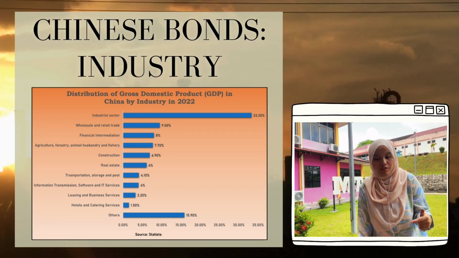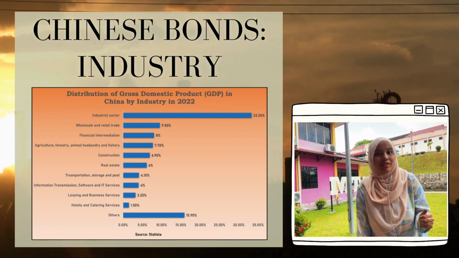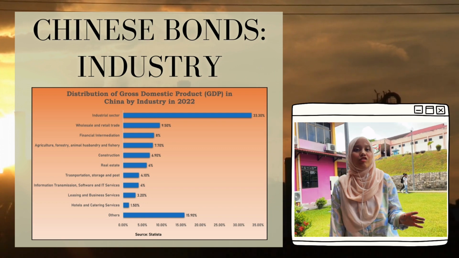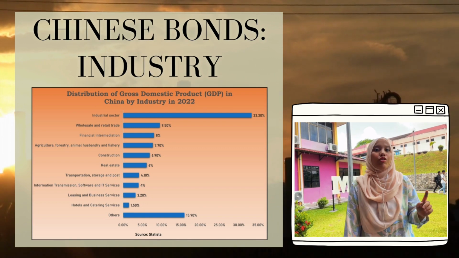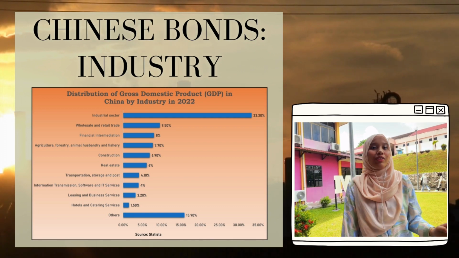Next, we move deeper into the industry, where we choose the industrial industry and the wholesale or retail sector, another crucial contributor to their GDP. We allocate 10% to each of these industries through the bond.